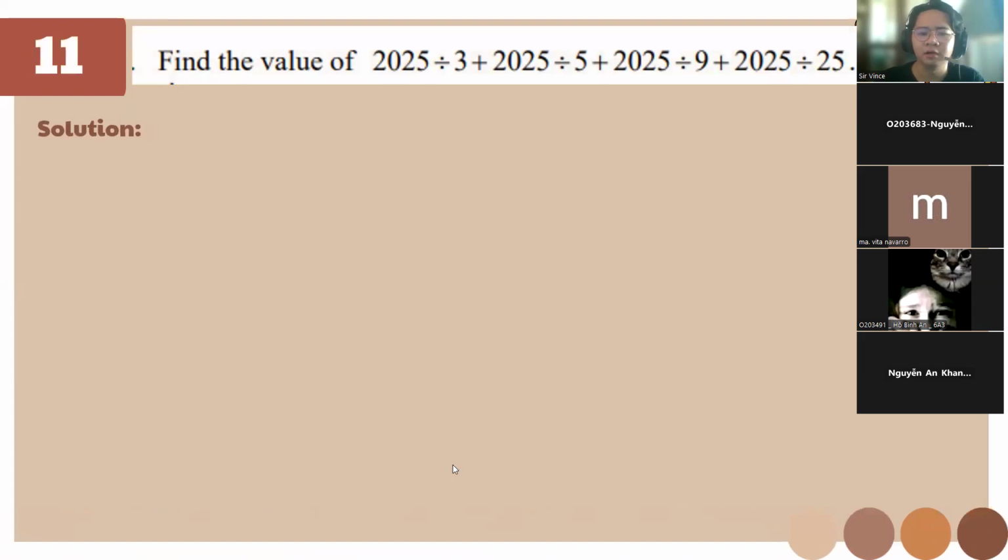Thank you. Okay. So this one, class, you can just directly divide. But what happens, class, if it is not divisible by this one? What happens, class?